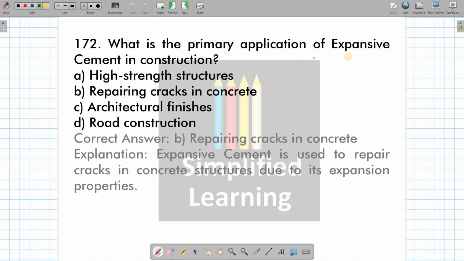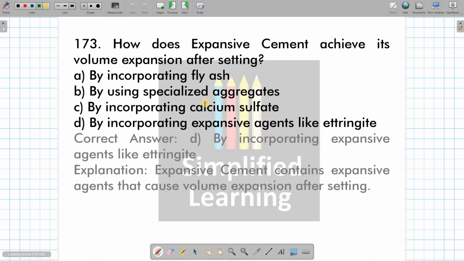Then what is the primary application of expansive cement? Repairing cracks in concrete. Obviously when this expansive cement will be going inside the crack, then it is going to expand so that it will be filling it out properly. Then how does expansive cement achieve its volume expansion after setting? By incorporating expansive agent like ettringite. Okay, by adding ettringite, we are going to have that expansion property. The correct answer is option D.